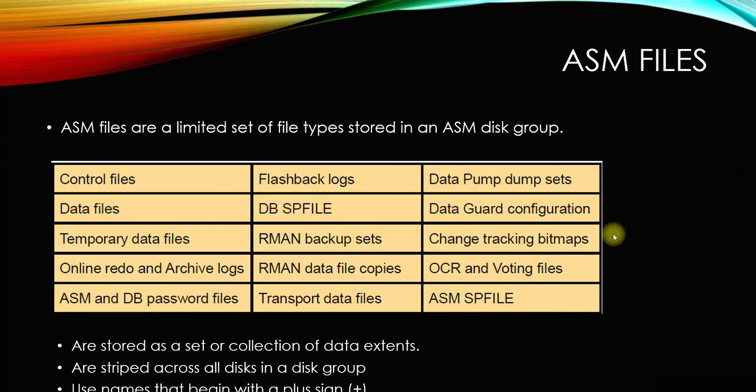When you log into ASM using sysASM privilege, and before that you set the environment variable as ASM, and you use ASMCMD, and when you list the files and directories under it, the topmost directory starts with plus, same as slash in root. In the Linux world, slash is the root, and under it there are different directories. You already know about the directory structure. Slash is the topmost layer, same as plus is the topmost layer in ASM.